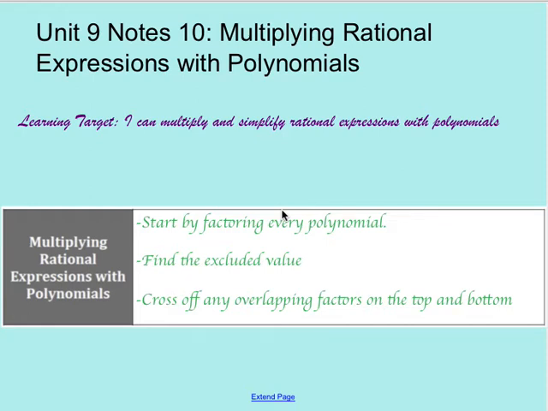So we're going to be talking about multiplying rational expressions with polynomials. Whenever we have a polynomial, we're going to have to factor, and do some greatest common factor work in order to take out factors. So we're going to have to start by factoring everything that we see, until we get every denominator and numerator simplified. Then we want to find the excluded value at the beginning, and then we're going to cross off any overlapping factors on the top and on the bottom.